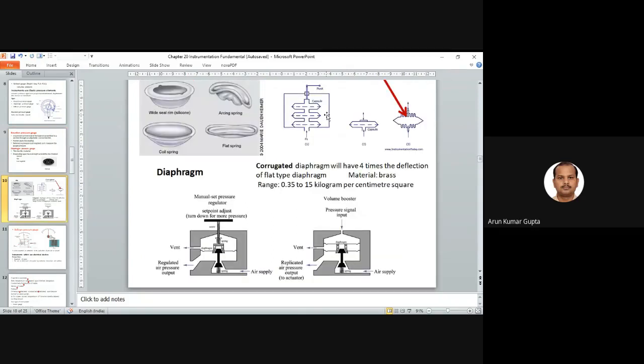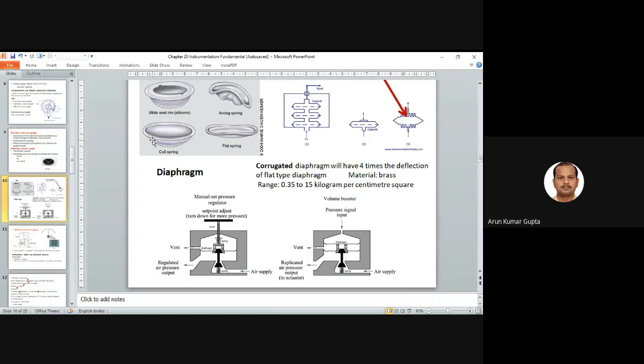You have already seen this diaphragm in your final control element, the control valve, right? We have another type of diaphragm, like you can see here. We have a wide seal rim, a creasing spring, a coil spring, a flat spring. So we have different types of diaphragm. First let's see the different types of diaphragm, so that then we can talk about the principle.